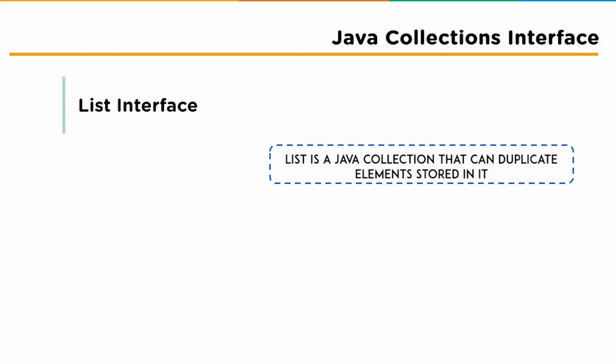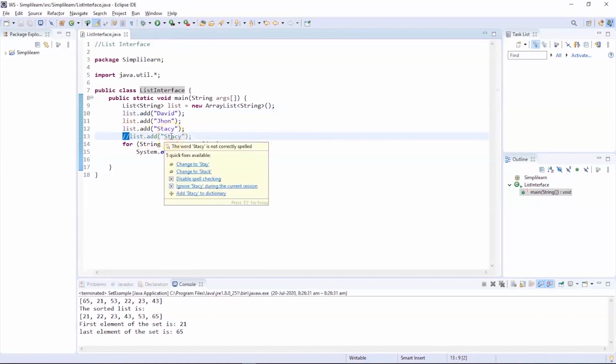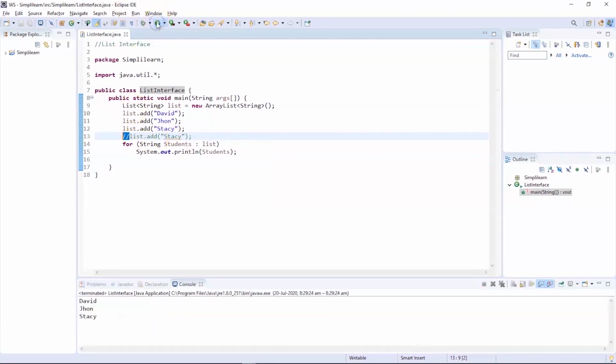For a better understanding, let's check out an example. So this particular program is based on list interface. We are going to add 3 names, which are David, John and Stacy, into our list, and also we have a 4th addition, which is Stacy again, just to check if the statement is true, which says the list interface also allows duplicate elements unlike the set interface. So let's try to run this program and see the output.